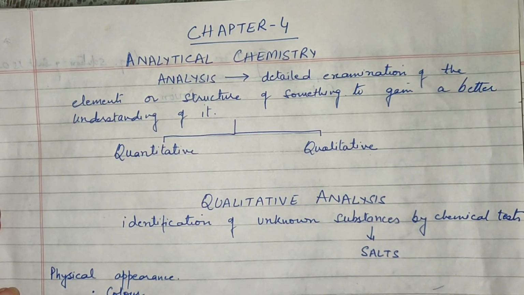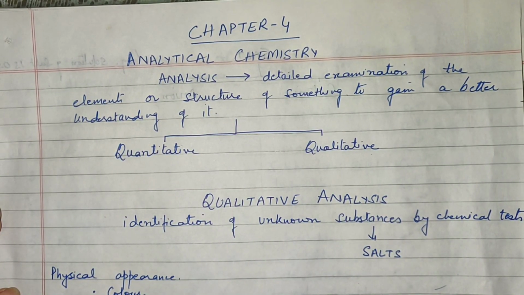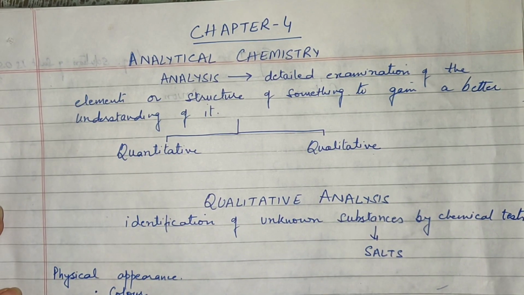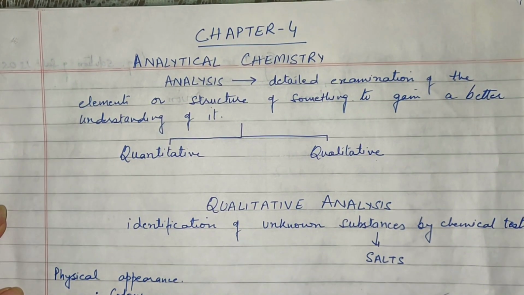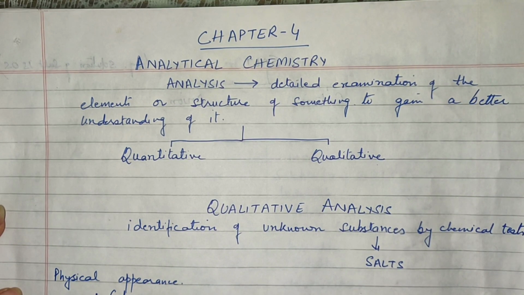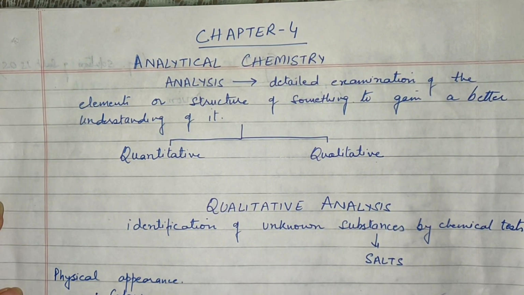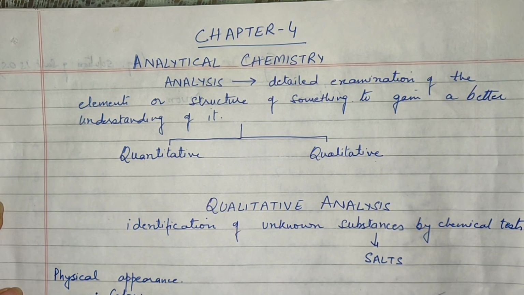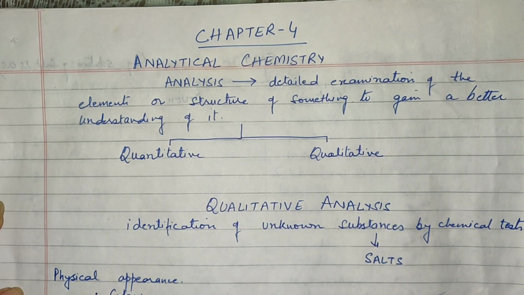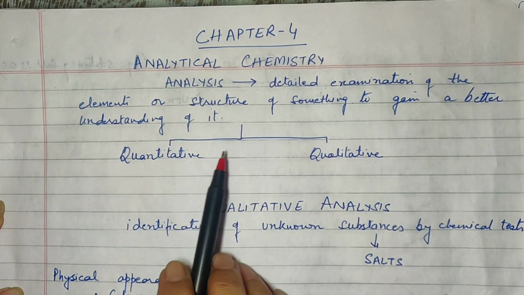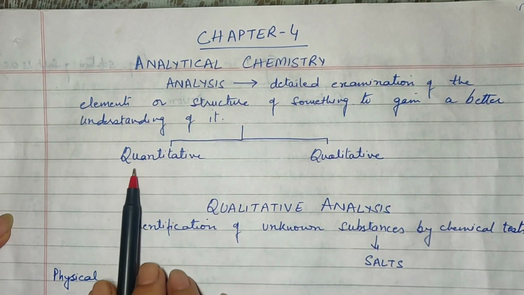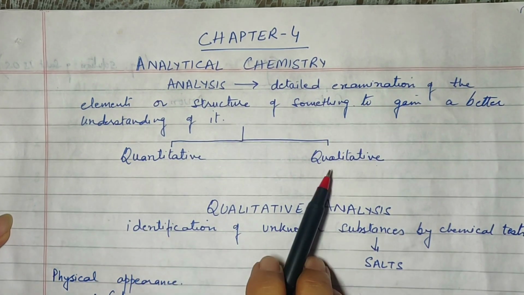Good day, children. Today we are going to begin with a new chapter, Chapter 4, Analytical Chemistry. Now, analytical chemistry is that branch of chemistry which basically deals with analysis, as the name indicates. Analysis refers to a detailed examination of the elements or structure of something to gain a better understanding of it. Now, when we are talking of analysis in chemistry, we refer to two kinds of analysis. One is quantitative while another is qualitative.